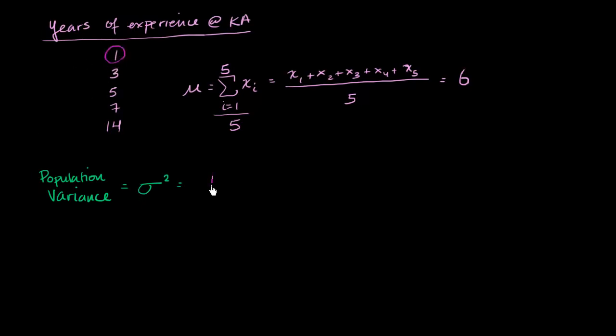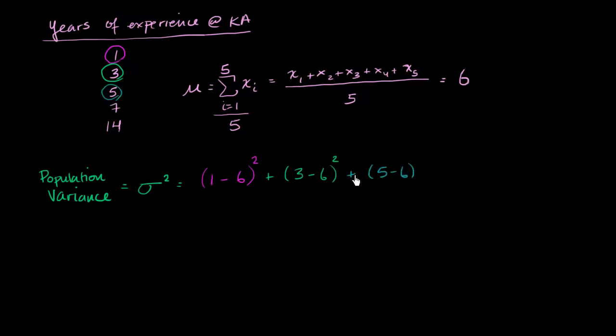I'll take that data point, and I will subtract our mean from it. So this is going to give me a negative number, but if I square it, it's going to be positive. So it's essentially going to be the squared distance between 1 and my mean. And then to that, I'm going to add the squared distance between 3 and my mean. And to that, I'm going to add the squared distance between 5 and my mean.